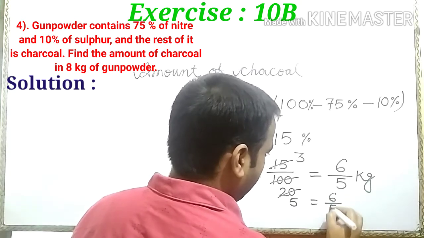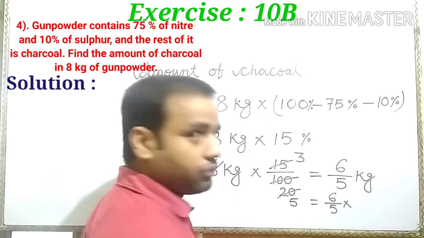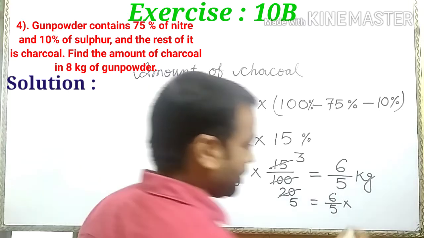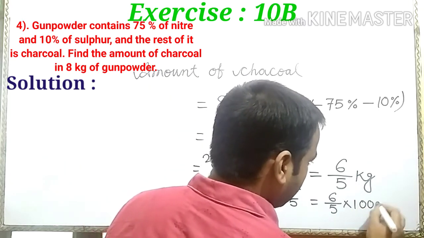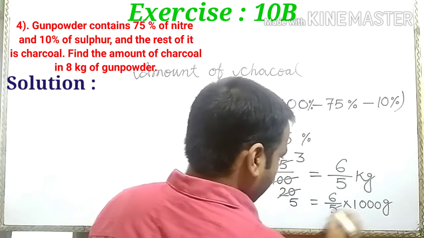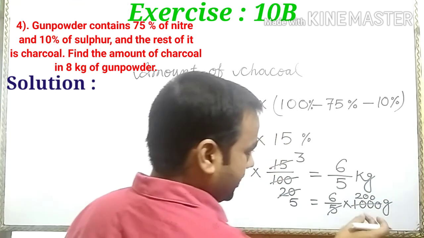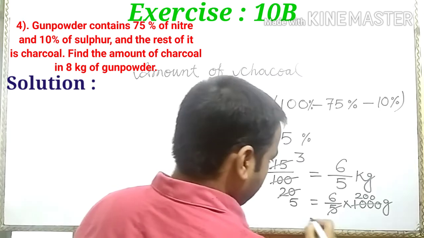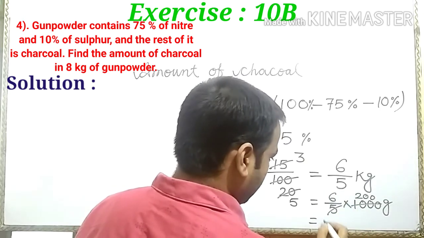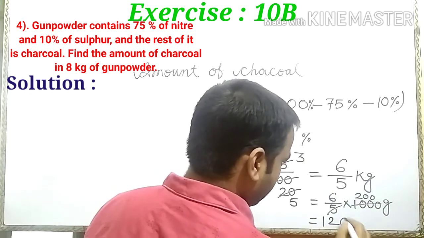6 by 5, we know that 1 kilogram is equal to 1000 gram. So here write 1000 gram. 200 into 5, we get 1000. 6 into 2, 12, put the double zero.